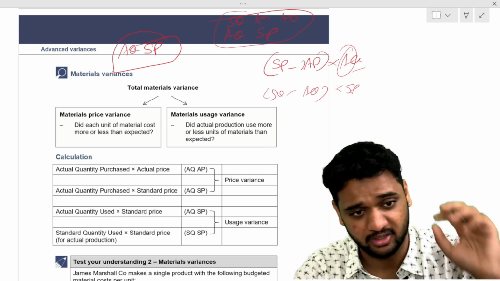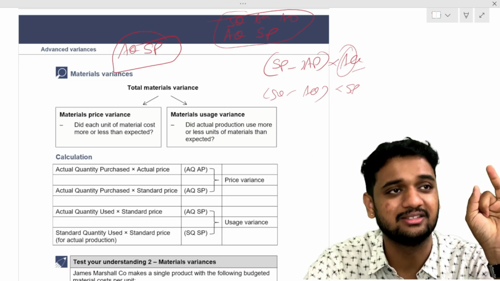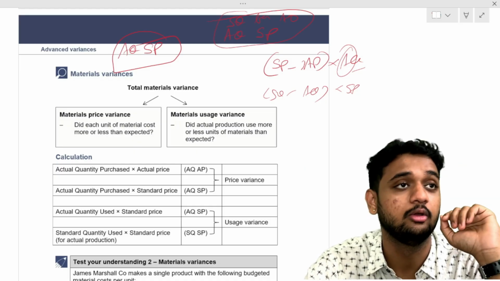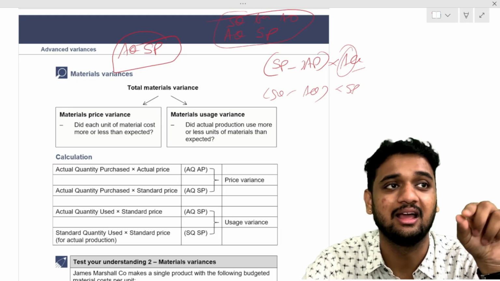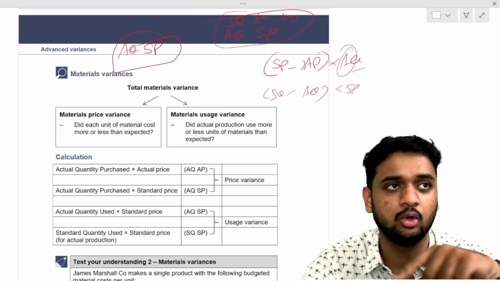Tell me, what is the material price variance? Standard price minus actual price into actual quantity. What is material quantity variance? Standard quantity minus actual quantity into standard price.